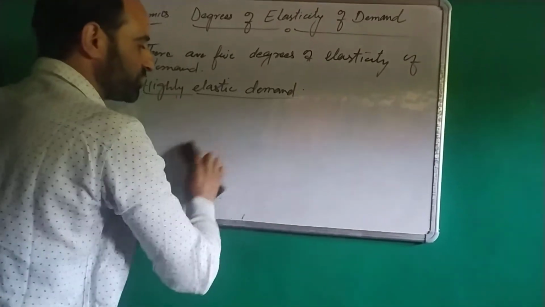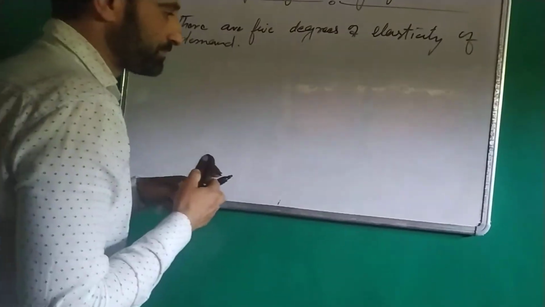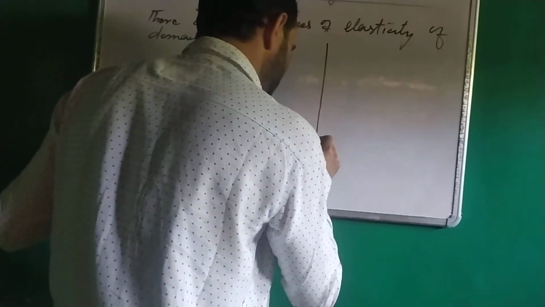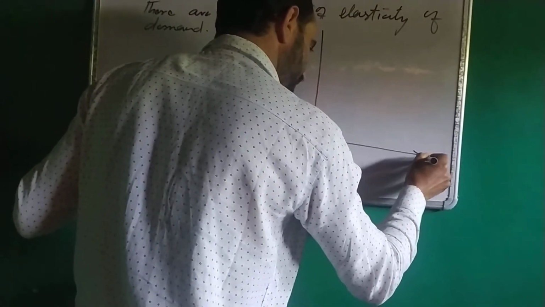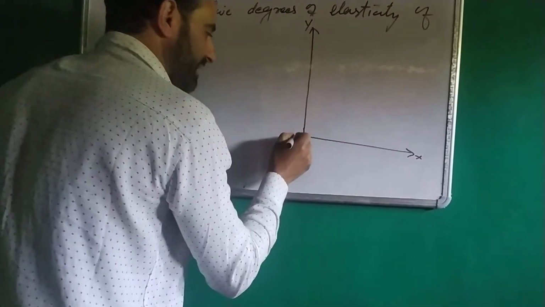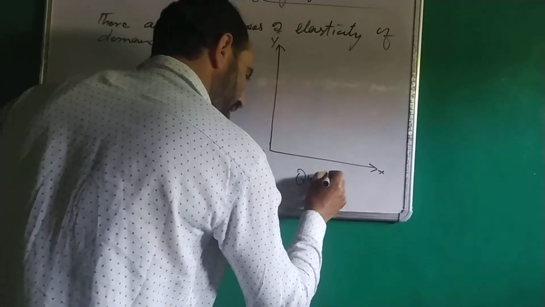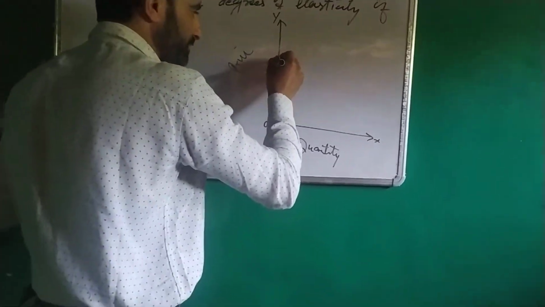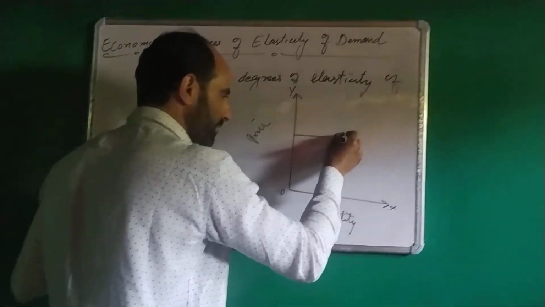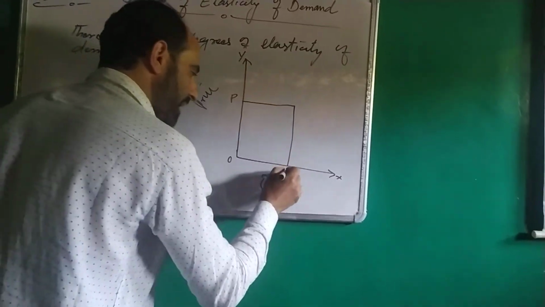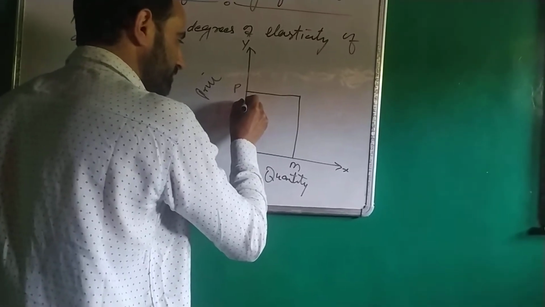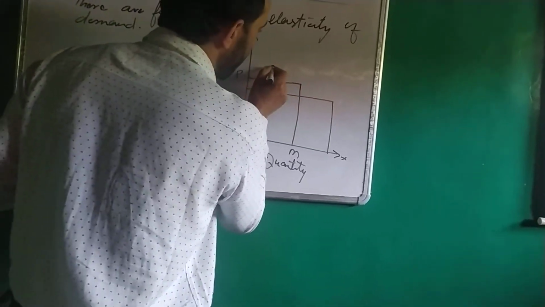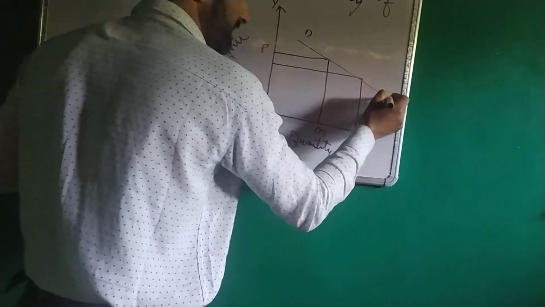This can also be shown with the help of a diagram. This is X-axis, Y-axis, 0, quantity, and this is price. This is price P and quantity M. This is DD.